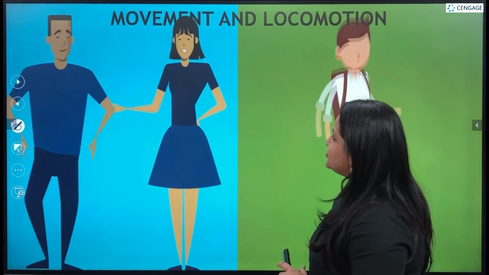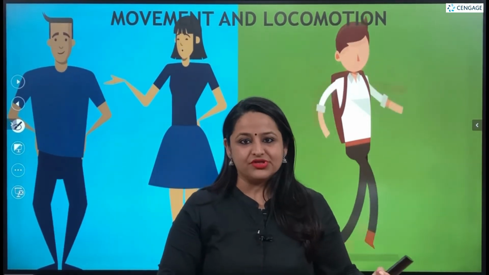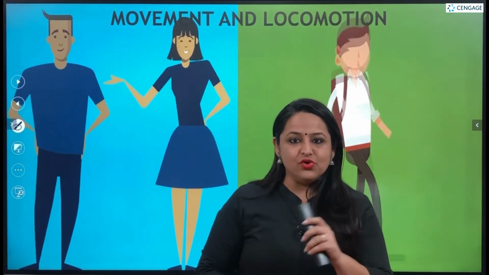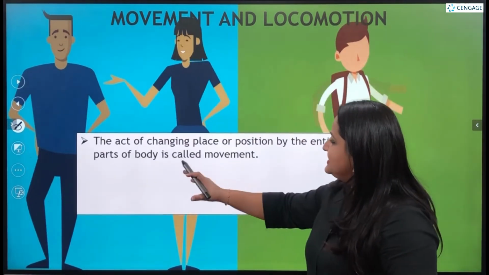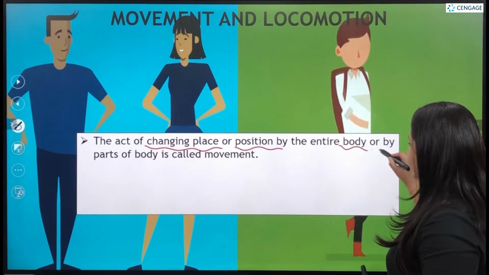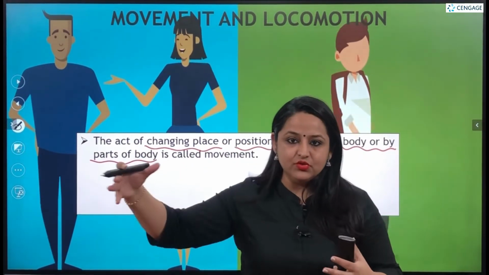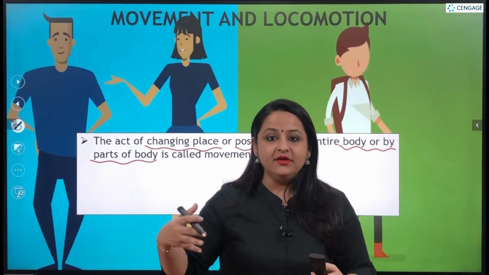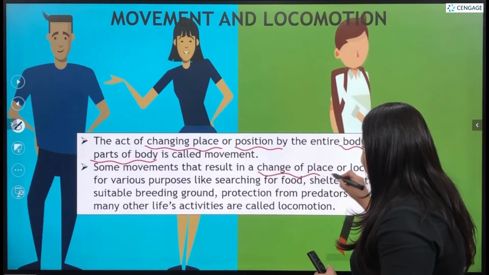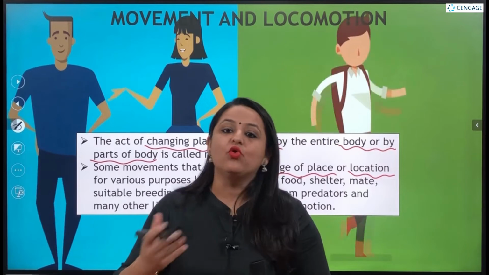Now, these are two pictures. With this, we will understand the difference between movement and locomotion. Are these two the same terms or are they used in different contexts? So, movement generally is the act of changing the place or the position by the entire body or by some part of the body. That is a broader term and that is known as movement. Movements due to which the change of place or location is actually taking place are specifically known as locomotion.